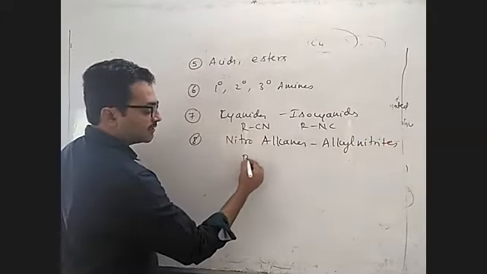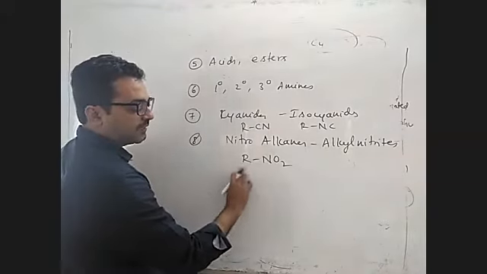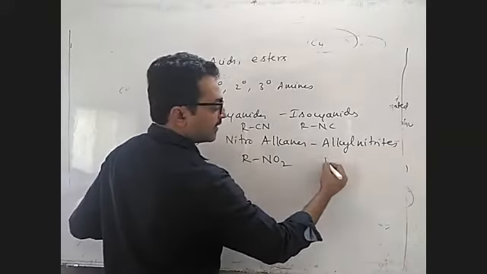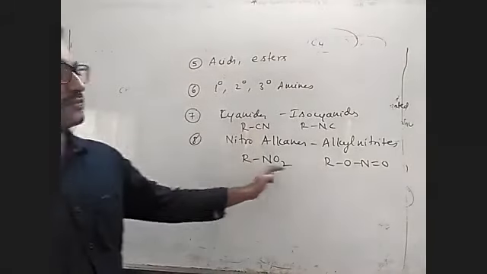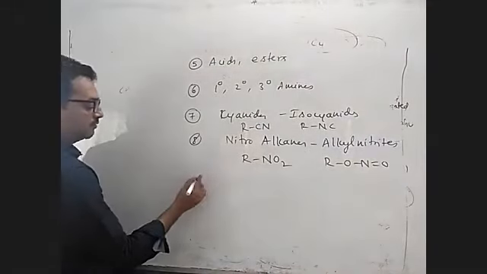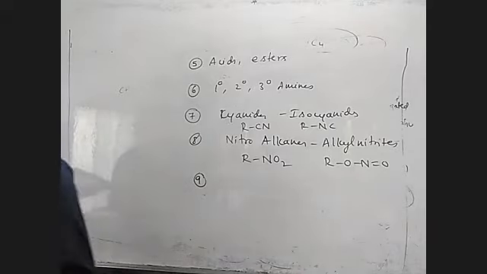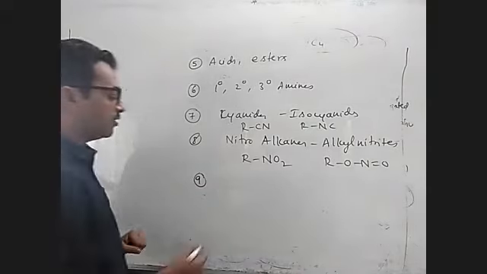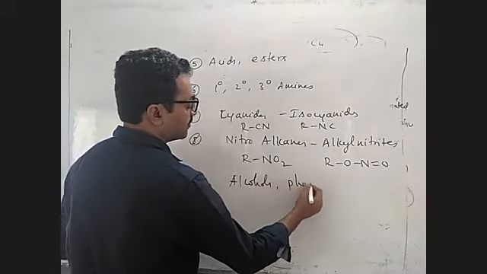Nitroalkane means N will be attached like this. If a methyl group is there, nitromethane, nitroethane like that. And alkyl nitrites means O will be attached to it. So these two are what type of isomers? Functional isomers. Okay. The 10 sets you have to remember. That's it mainly. And I told you alcohols and phenols also can act as functional isomers. This is a very important point.